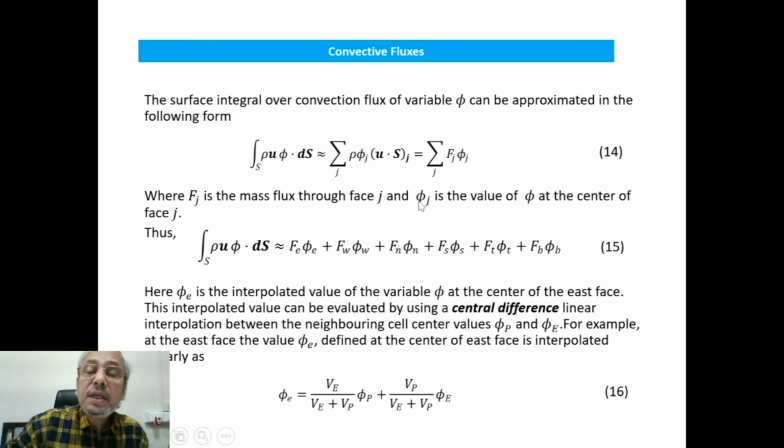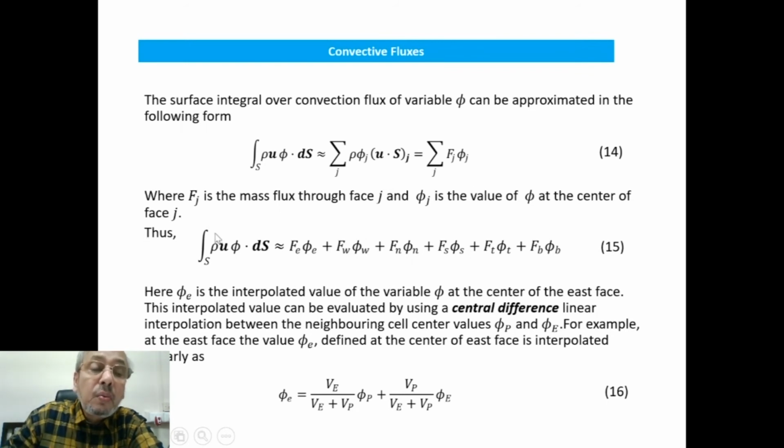This phi can be any quantity that can be convected. It can be the 3 velocity components u, v, w, or temperature. So this is how we define the summation of Fj phi j.